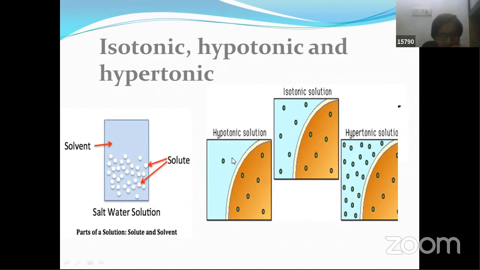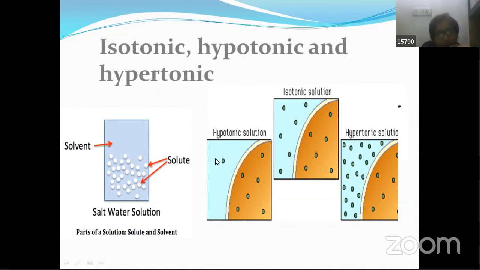Look at the number of solute particles over here. It is only one. That means this area represents one solution. This is another solution, in brown color. And these two are separated by this semi-permeable membrane, so that there can be movement of particles around. We know that even our cell membrane is semi-permeable.